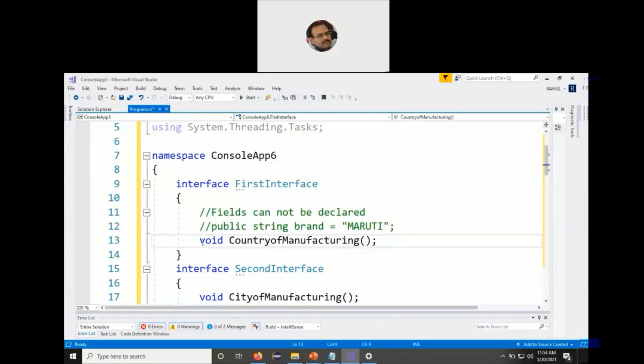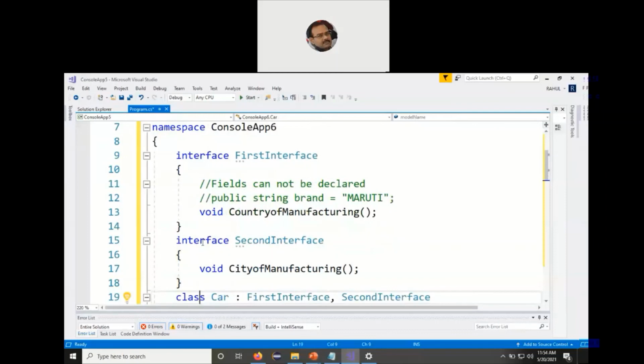So we go and define the first interface by the name FirstInterface. Then from line number 15, we define the second interface by the name SecondInterface. Both of them have functions. The functions are abstract in nature, but we do not use the abstract keyword. The abstract keyword is used with abstract functions only within abstract classes.